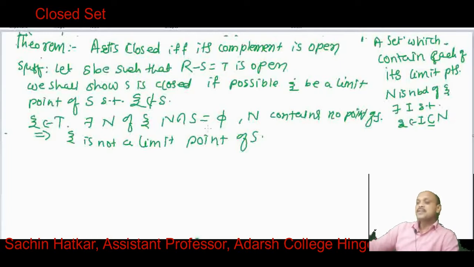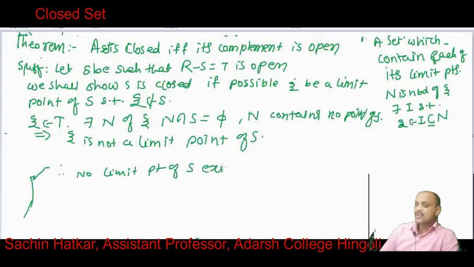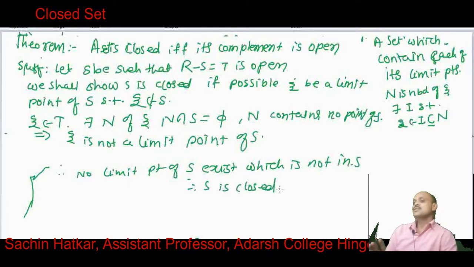So this shows that xi is not a limit point, but we had taken xi to be a limit point of S. This is a contradiction. Therefore, no limit point of S exists which is not in S, and hence S is closed. This shows that S is a closed set, and so this proves the theorem.